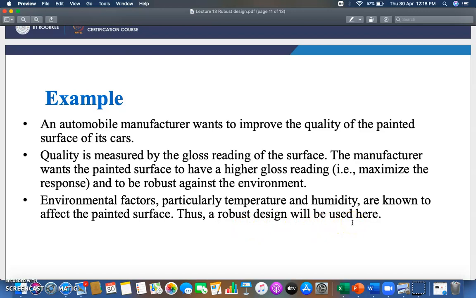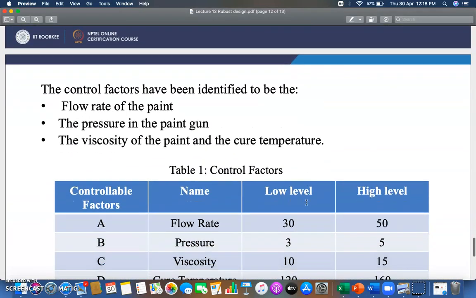As you know, environment factors will hamper the quality of the painted surface of the car, okay. So these environment factors will be considered as noise. These noises can be temperature or humidity. So these should be taken care of whenever you are doing the robust design for this particular problem. Let's see how we have finalized it.